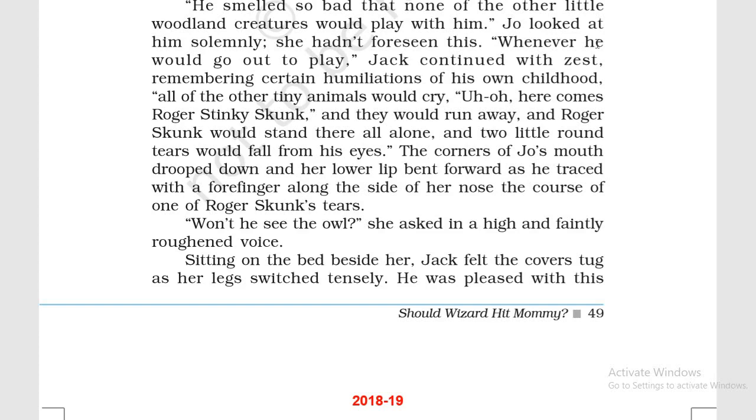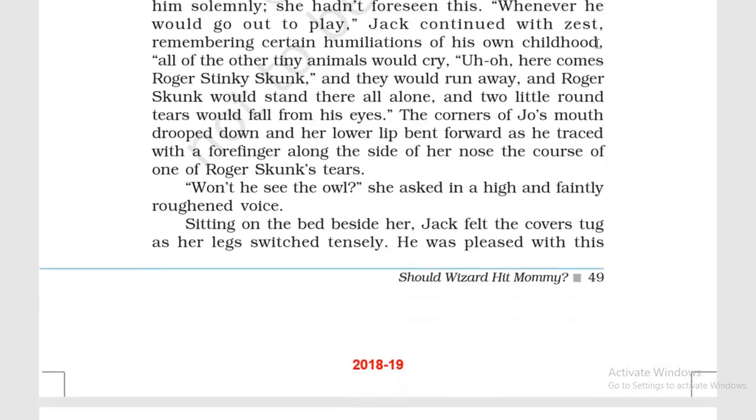Sitting on the bed beside her, Jack felt the covers stuck on her as her legs twitched tensely. So she was not showing her tension only through her face, but her body language was also showing the same. Jack felt the covers stuck as her legs twitched tensely. She changed her position nervously, pulling herself in, close to her upper body. So she also changed her position nervously like that.